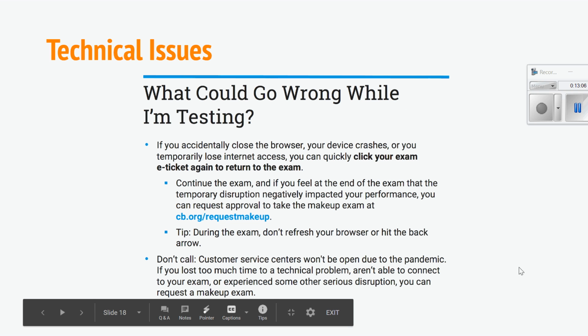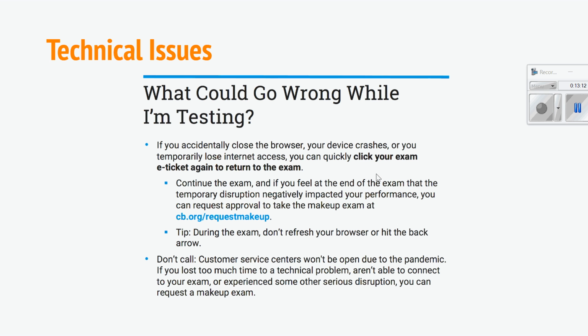What if something goes wrong while testing? If you accidentally close the browser, your device crashes, or you temporarily lose internet access, you can quickly click your exam e-ticket and return to the exam. Continue the exam, and if you feel it negatively impacted your performance, you can request a makeup. During the exam, do not refresh your browser or hit the back arrow, and don't call. Nothing's really going to help there.